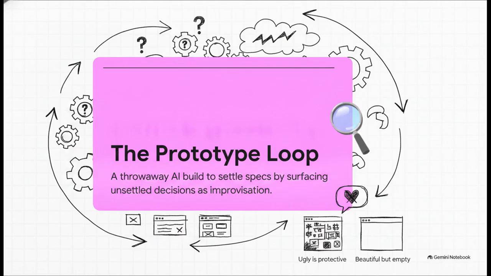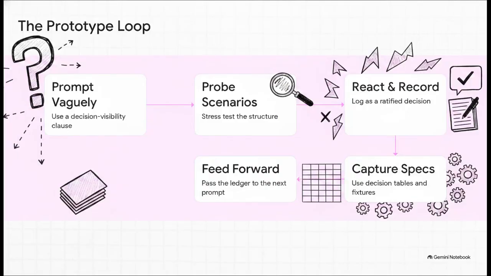A prototype that runs beautifully on day 1 but teaches you nothing is a complete failure. Just remember the aphorism, ugly is fine, ugly is protective, because it completely stops you from falling in love with disposable code. So here's how you work this metacognitive loop safely.